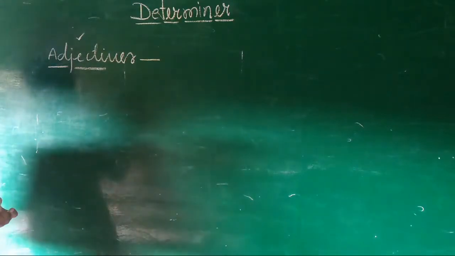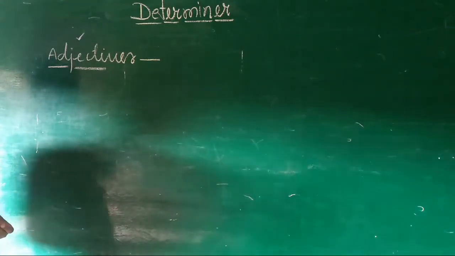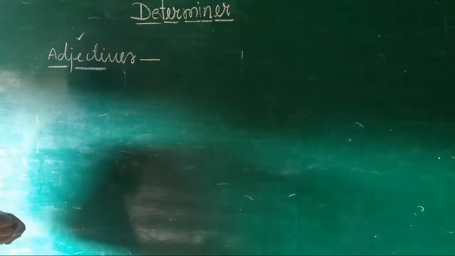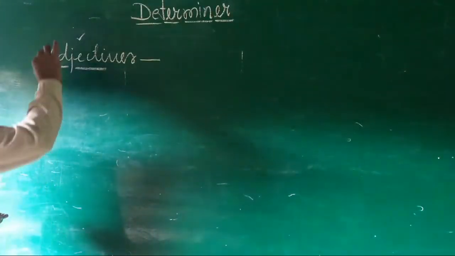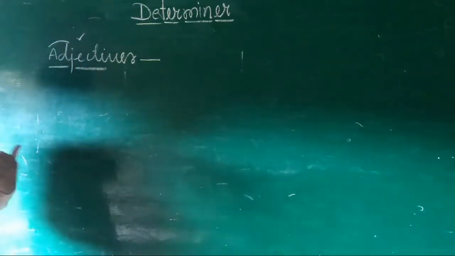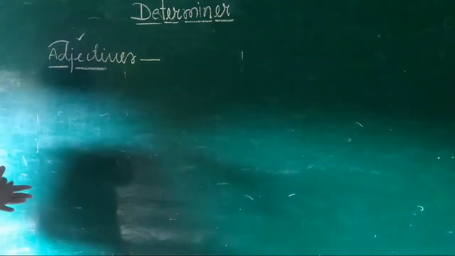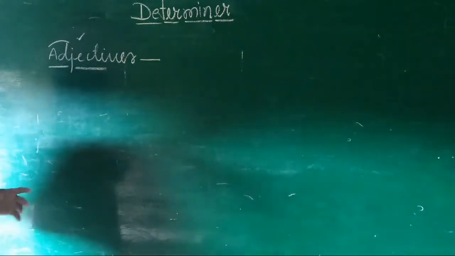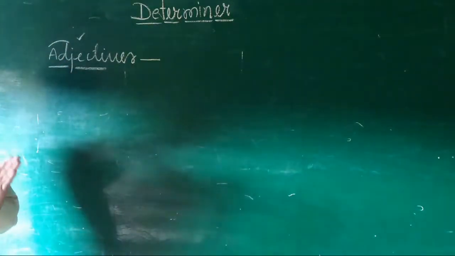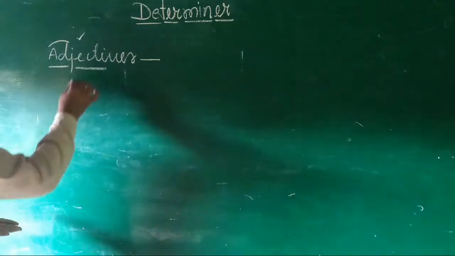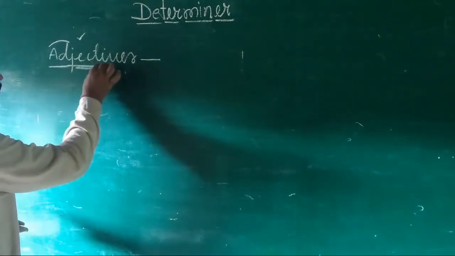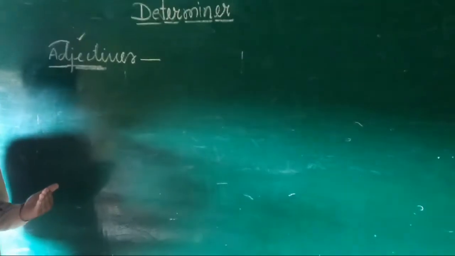Adjective, and its definition or concept is hidden in this word itself. Ad means here to increase; the spelling is AD, don't consider it as add. Here ad means that it increases. Ject means by joining.